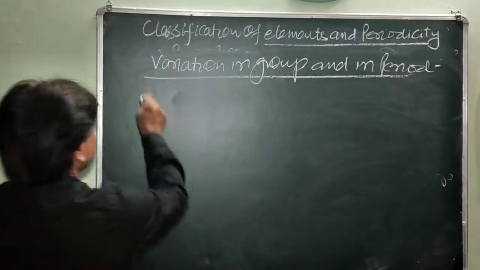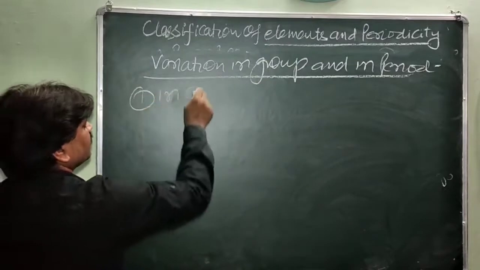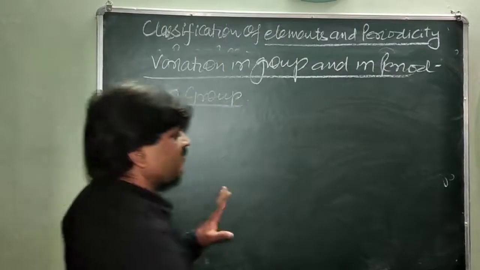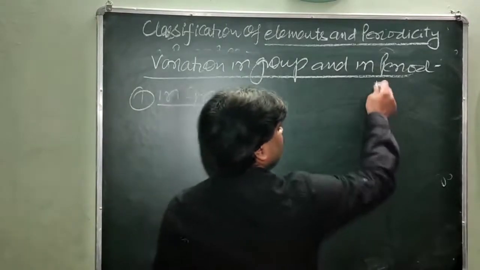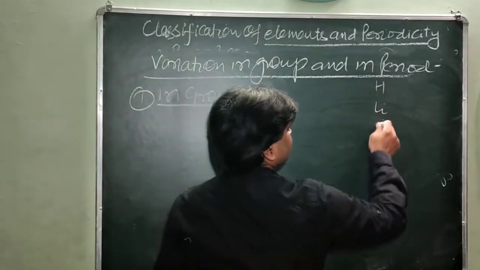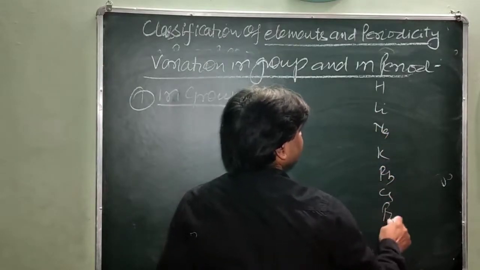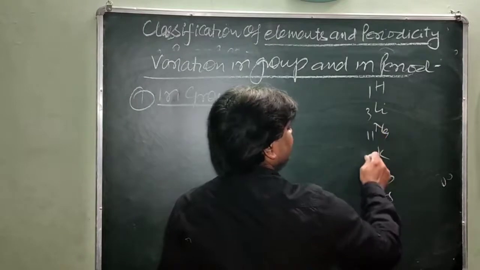First in group. What will happen? You will see here, for a simple example, in a group: hydrogen, lithium, sodium, potassium, rubidium, cesium, francium. This is 1, 3, 11, 19.